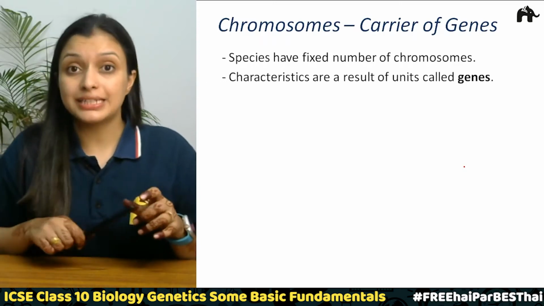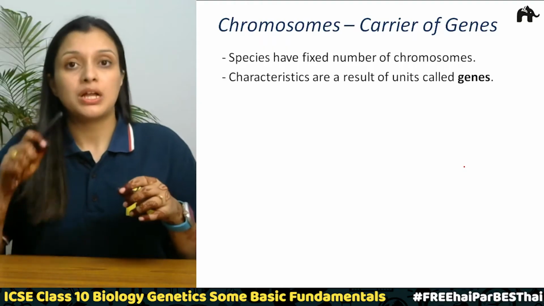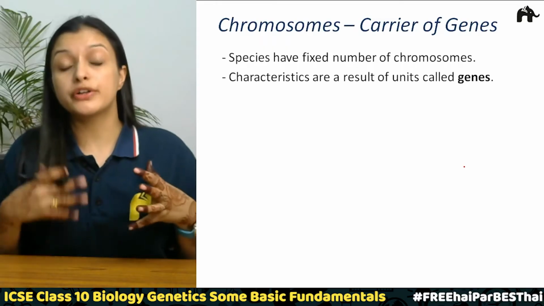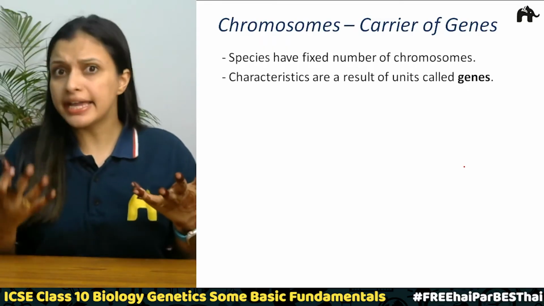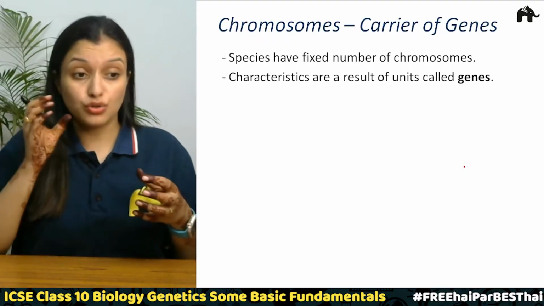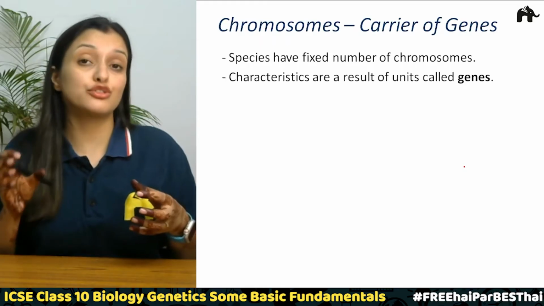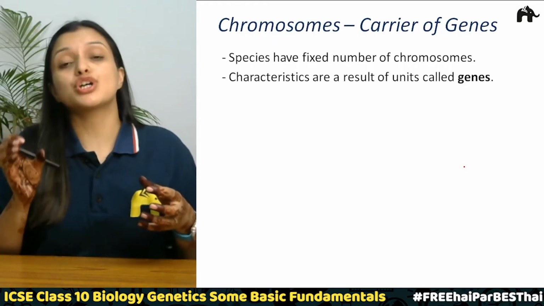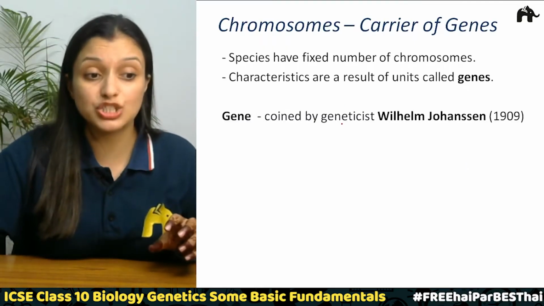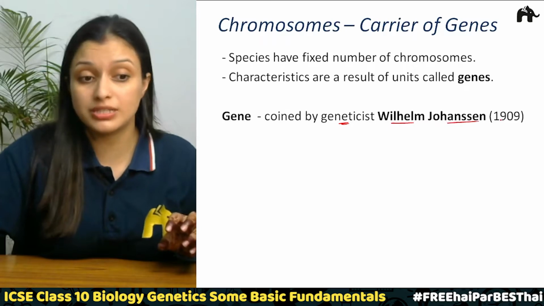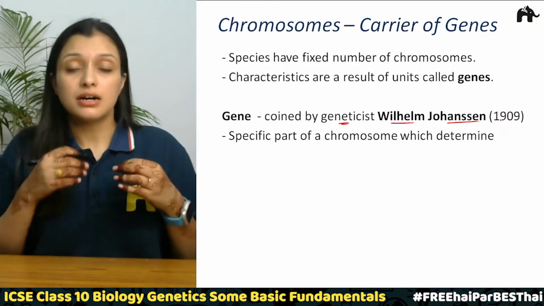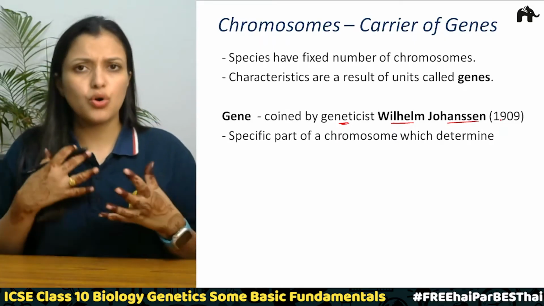Now the characteristics which we get, like the hair color, the height, eye color, complexion, all of these, they are coded by genes, right? So these characteristics are the result of units which are called genes, which are present on the DNA. This word gene was first coined by a geneticist whose name is William Johnson, right? In 1909 he coined this term. Then if we talk about genes, where are these present?